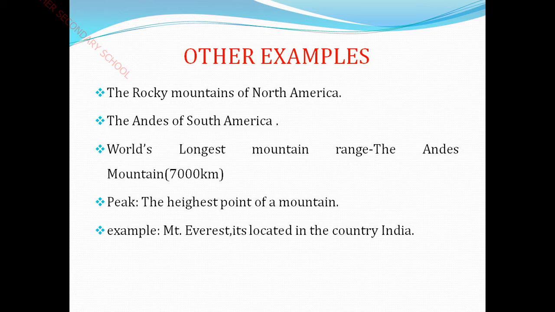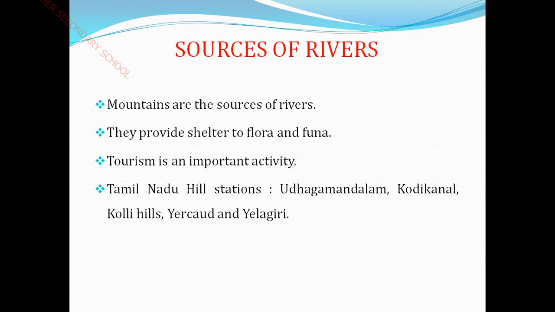Okay, yes, children, let me move to the next slide, that is sources of rivers, where the rivers get their origin, the birth of the rivers. Mountains are the sources of rivers. Mountains are the birthplaces of what? The rivers. They provide shelter to whom?